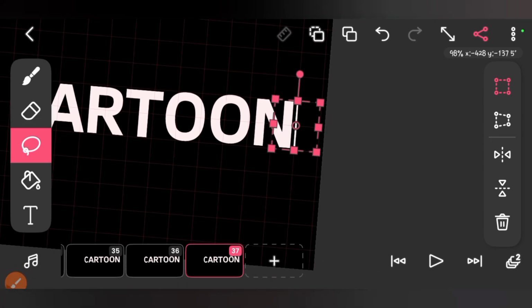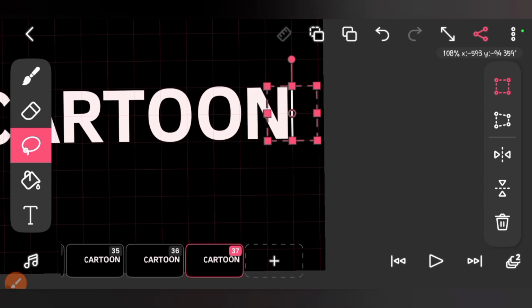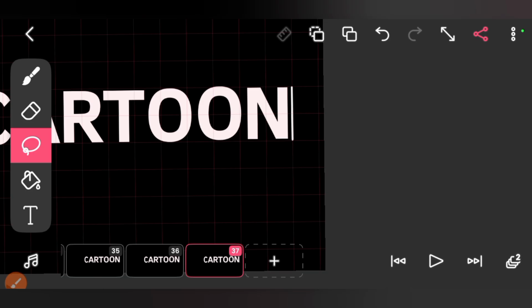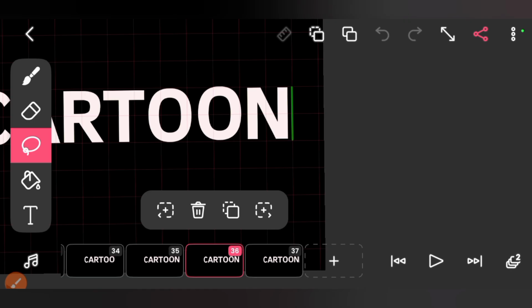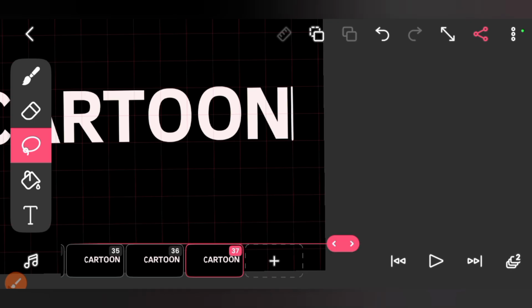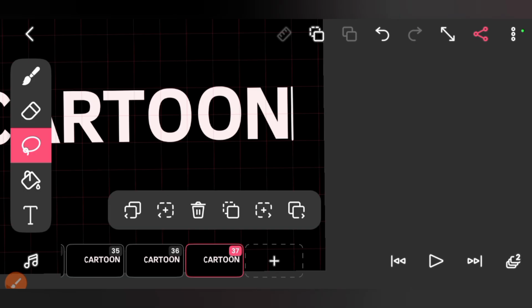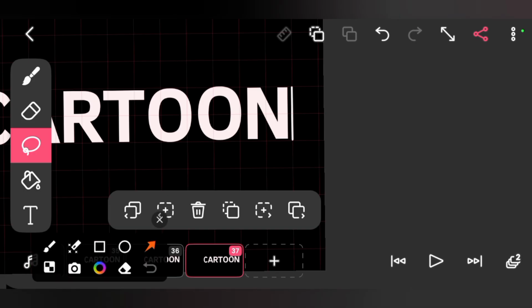So same way we did the first one, same way we're gonna do here. So we're gonna just copy on frame 36 that doesn't have the line, so we have that blinking effect. So copy it forward by clicking on the paste forward here.